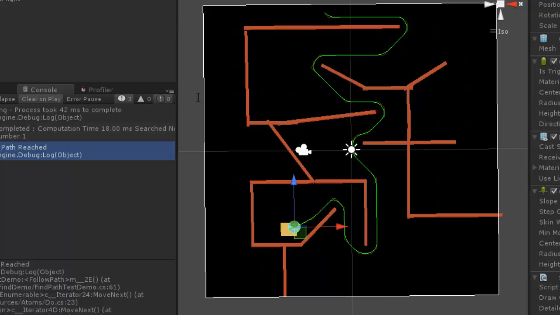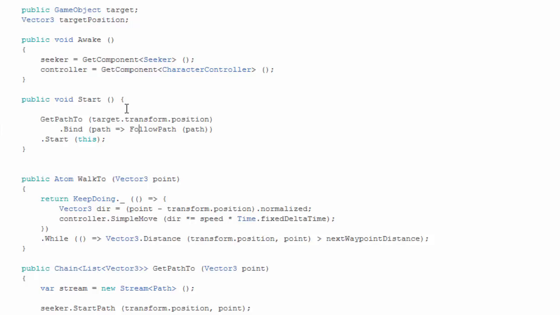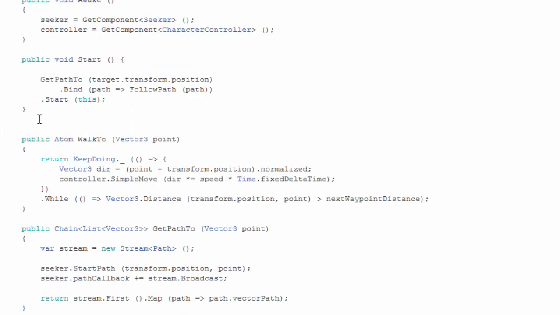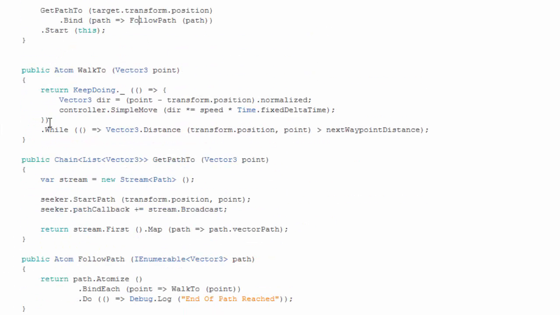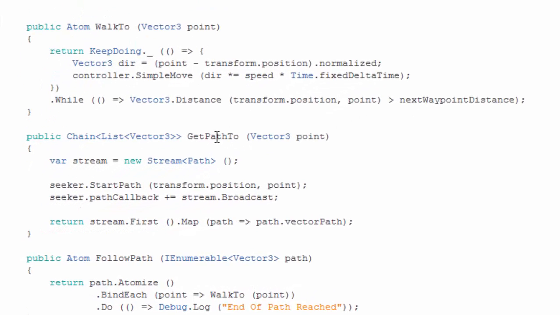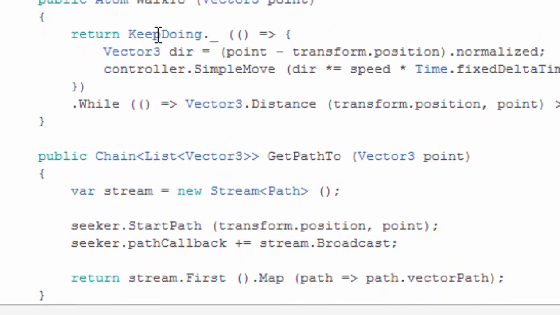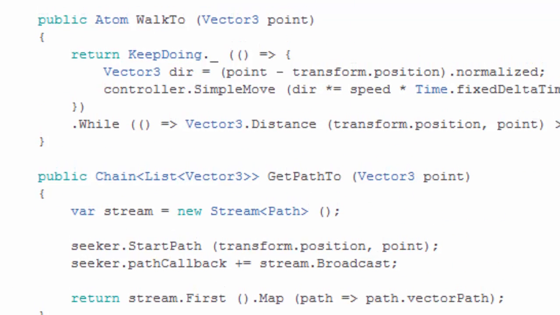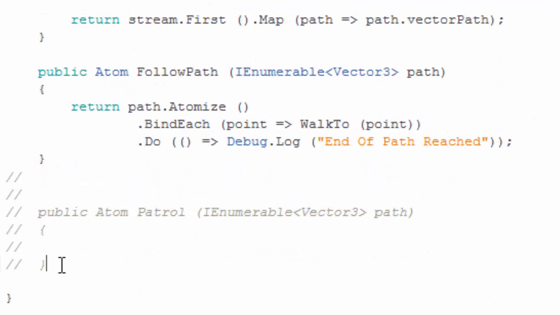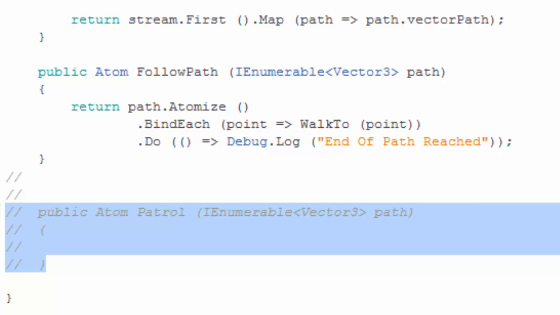So the final code you get, you see that it's very short and it's very composable. You could reuse these functions like get path to and follow path for in many different situations, or even walk to a point.